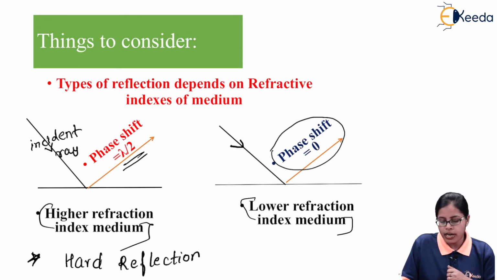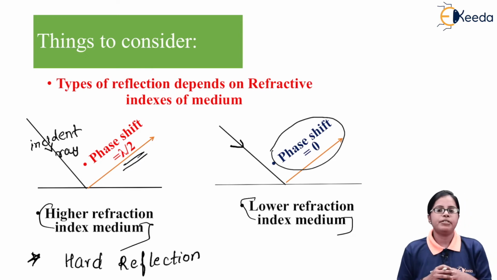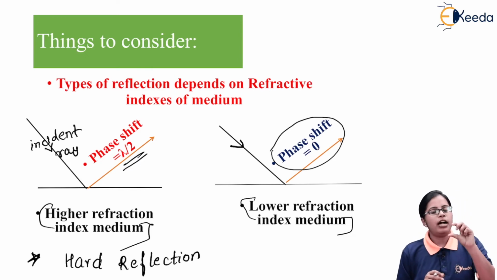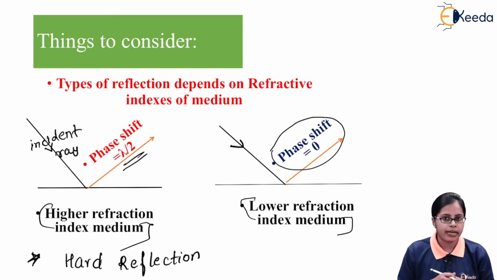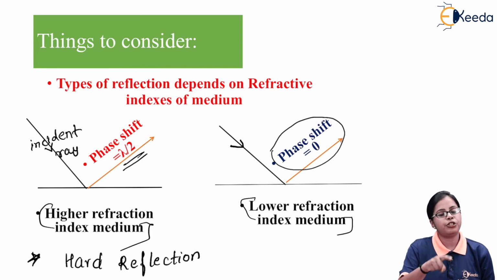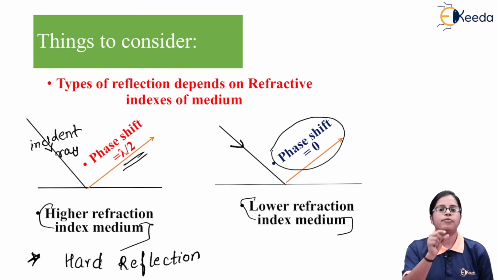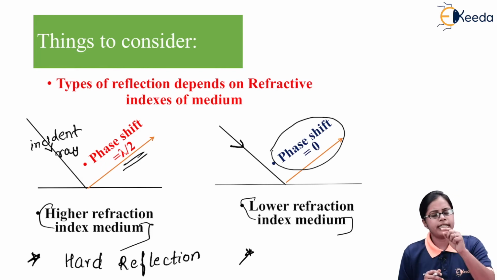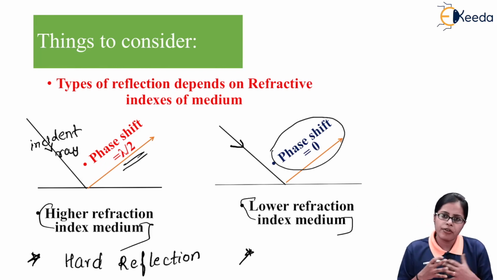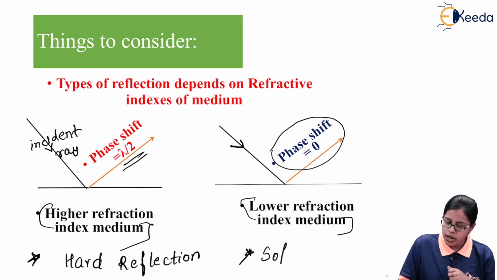So for hard reflection, the criterion is that the reflected light should suffer a phase shift of lambda by 2, which occurs when the light is reflected from a medium having higher refractive index. But if the reflected light is reflected from the medium having lower refractive index, the phase shift is 0, and that type of reflection is called soft reflection.